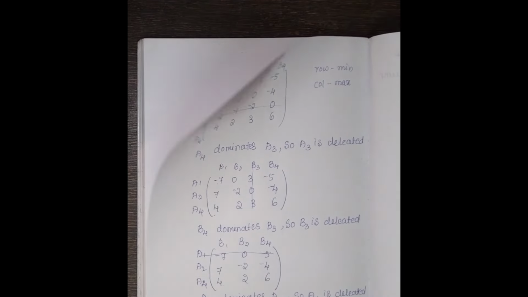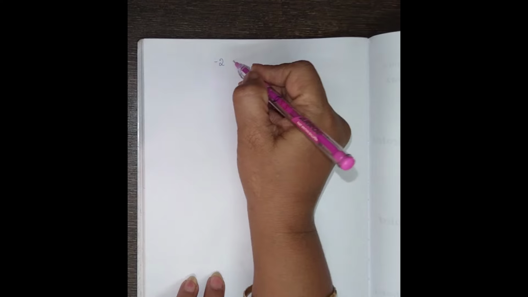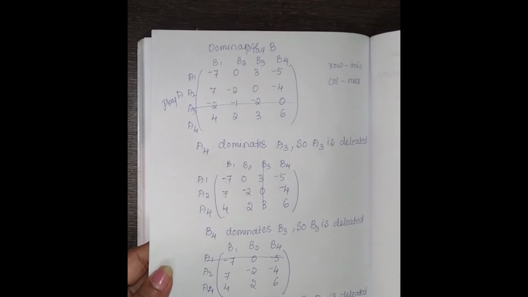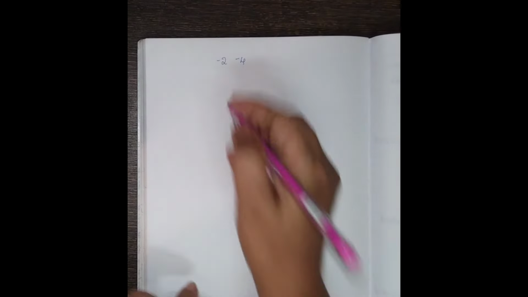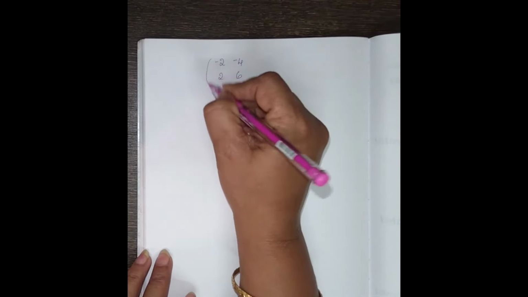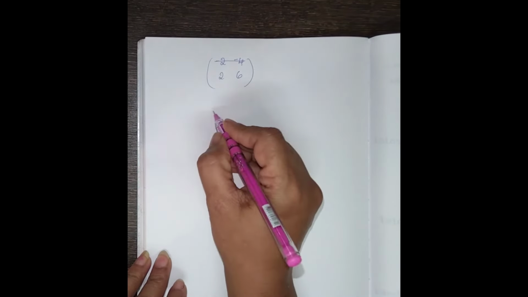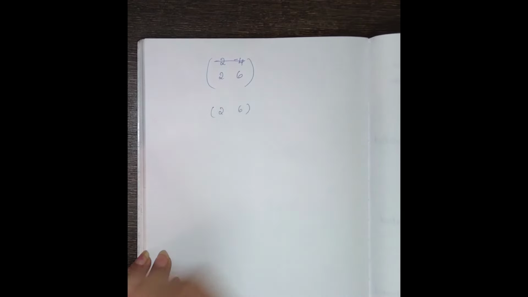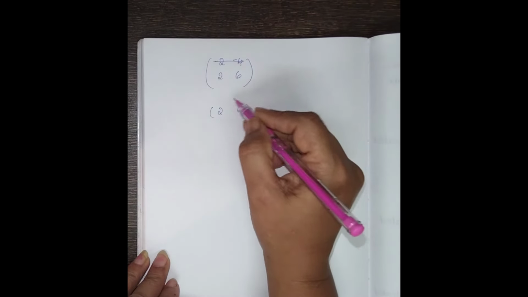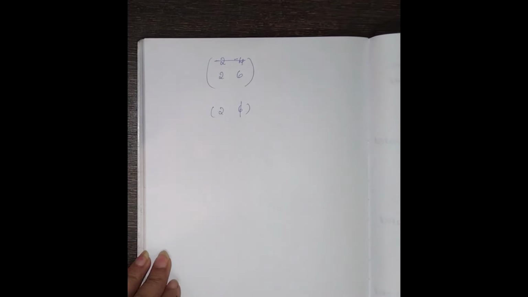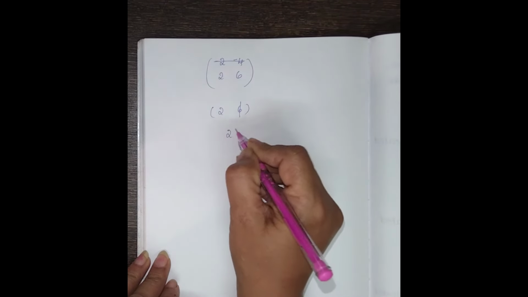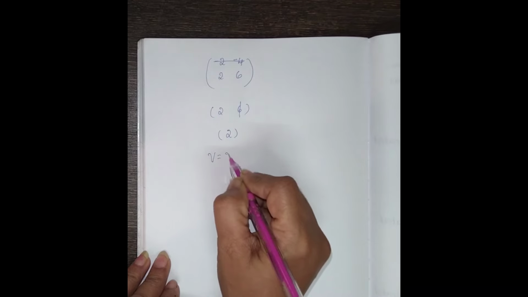Okay. Then what is remaining here? -2, -4, -2, -4 and 2, 6. 2, 6. Okay, then you can delete this one. Then what is remaining? 2 and 6 is remaining here. Which one is maximum? These are 2 columns remaining. This is maximum. You can delete it. 2 is the value of the game. V is equal to 2.